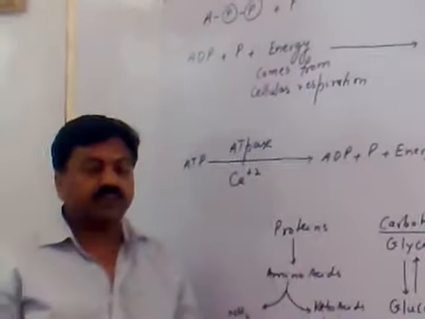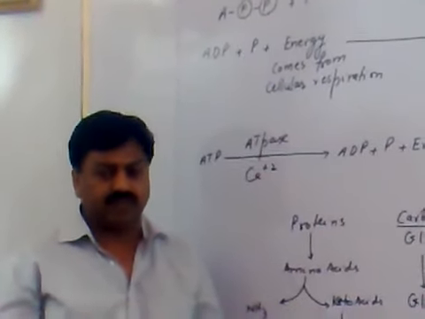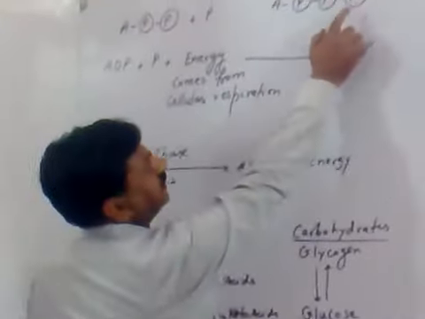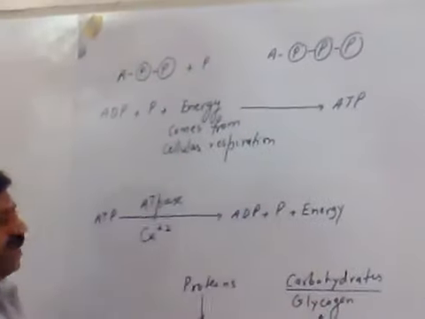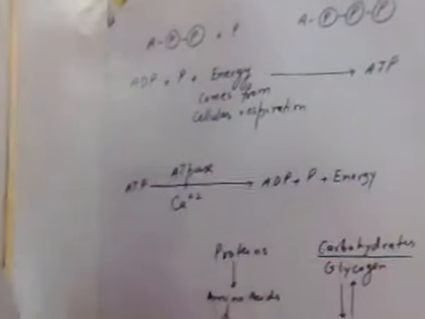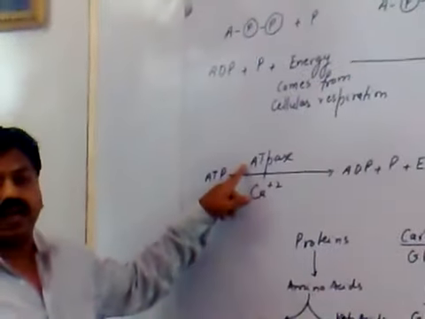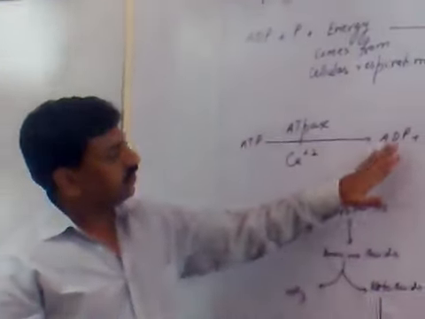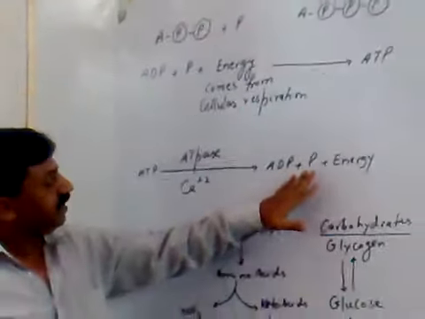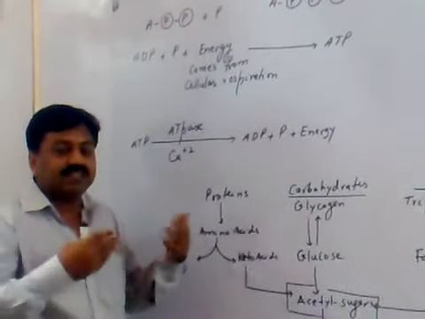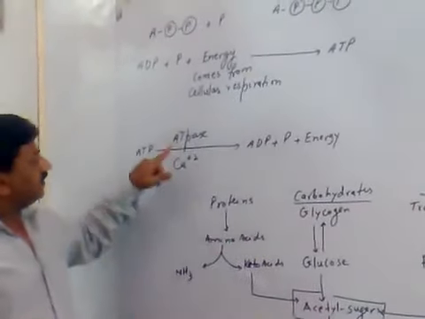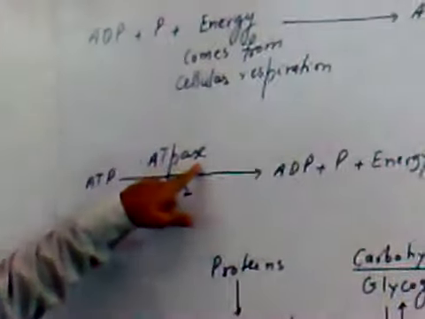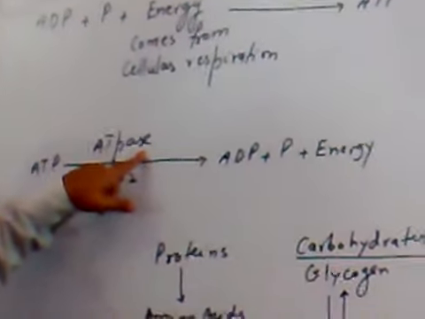And when ATPs are formed, how do they provide energy for various biochemical reactions in our body? By splitting off this third phosphate. Like all chemical reactions, this reaction also requires an enzyme, ATPase. ATP is broken into adenosine diphosphate plus phosphate, and this reaction releases energy. For this reaction, the enzyme ATPase is required. 'ase' is the typical ending of an enzyme.